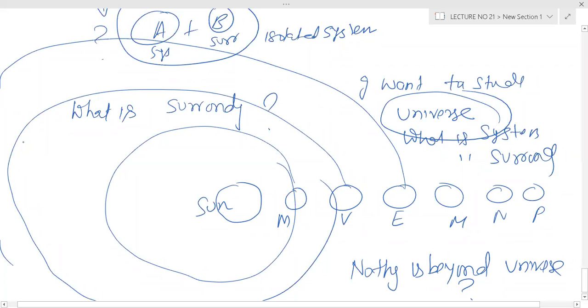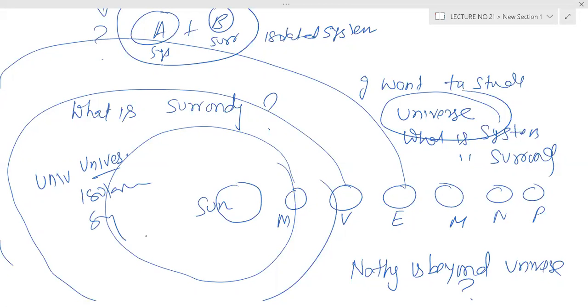When there is a system and surrounding both, and there is no interaction of heat, energy, or mass between system and surrounding, that we call an isolated system. So the universe is an isolated system.